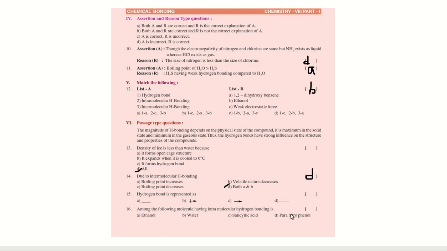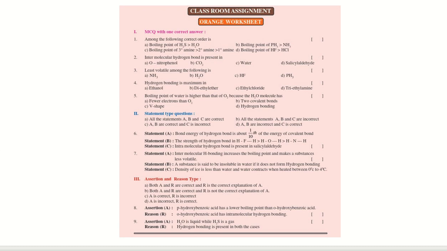Okay. Next, hydrogen bond is represented as which symbol? So hydrogen bond is represented with this symbol D, like dot dot, like this it will be going like dotted line. Okay. 16th one, among the following molecule having intramolecular hydrogen bonding, it is salicylic acid. Okay, salicylic acid. Next, looking at the orange worksheet, MCQ with one correct answer type. Among the following correct order is, this is also your homework, but I am saying the answer. Boiling point of PH3, it is greater than NH3. Okay, B.